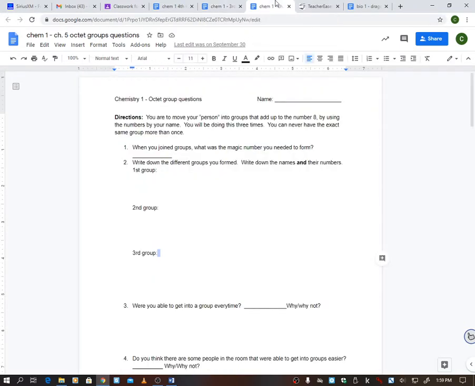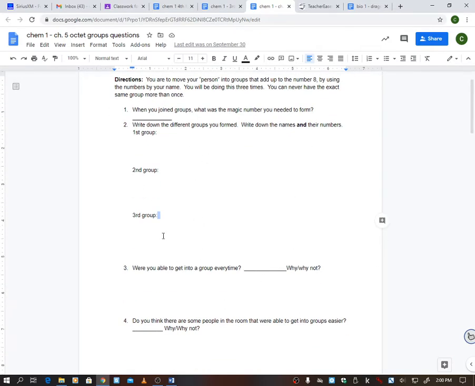All right, so once you do that, you're going to answer these questions. When you join groups, what was the magic number you needed to form? Now, I just said that. I'm not going to say it again, but you guys can read the directions to figure that out if you can't think of it. Number 2, write down the different groups you formed. Write down their names and their numbers. So, Emma and Andre, I'm picking on you, but if you joined with Andre, I would write Andre's name down and then put his number 4 out to the side. We just need to make sure that it does add up to 8. So that's what you're doing first.